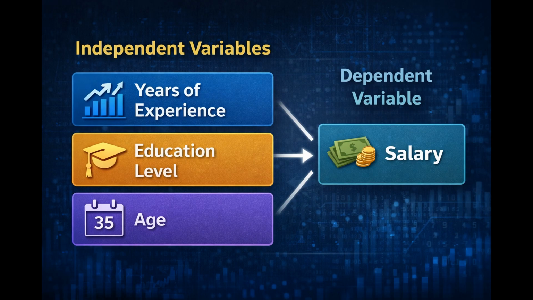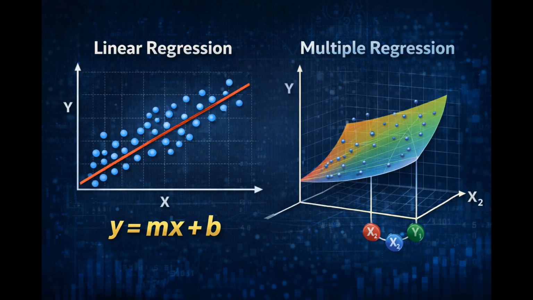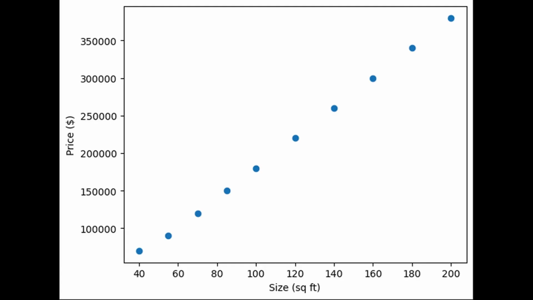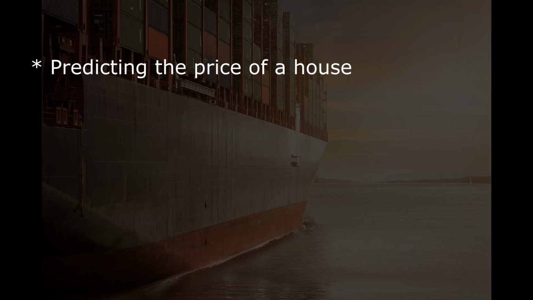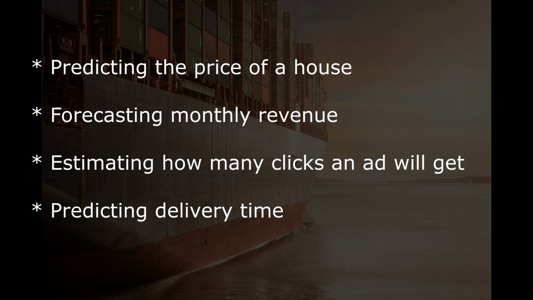In my previous video, we talked about linear regression and how companies use it to predict numbers. Now, let's zoom out and see the bigger picture. What is regression? Regression is used when the goal is to predict a number, a real value, and something measurable. For example, predicting the price of a house, forecasting monthly revenue, estimating how many clicks an ad will get, and predicting delivery time. The output of regression is not limited.